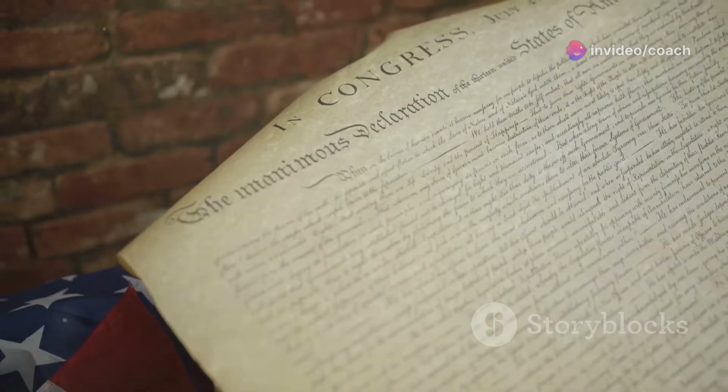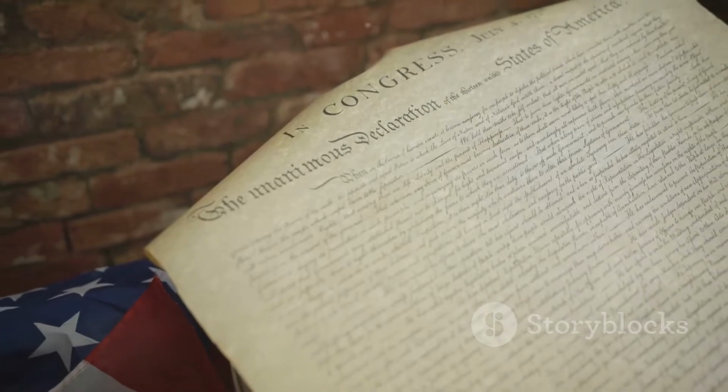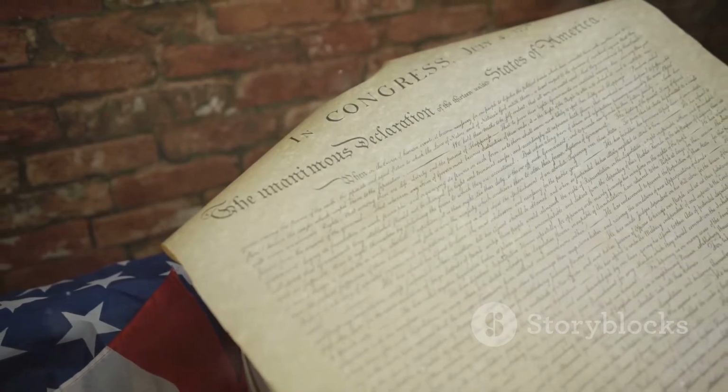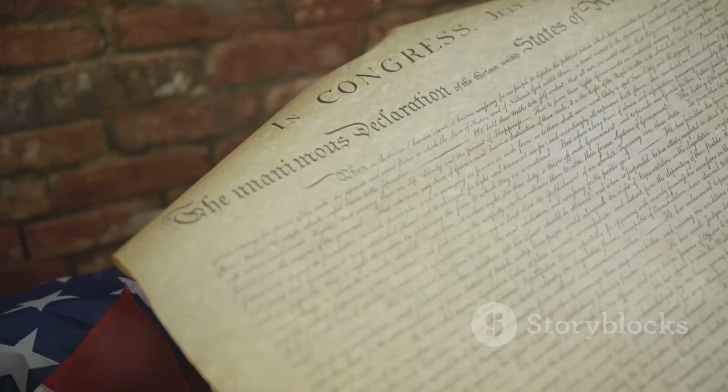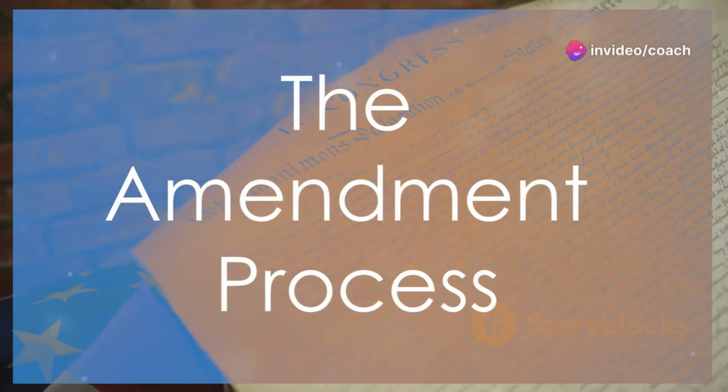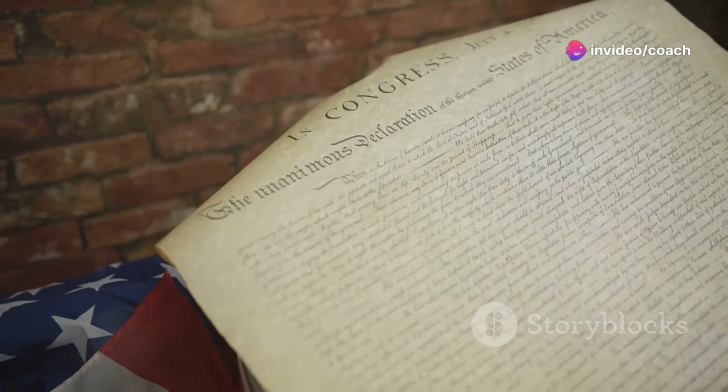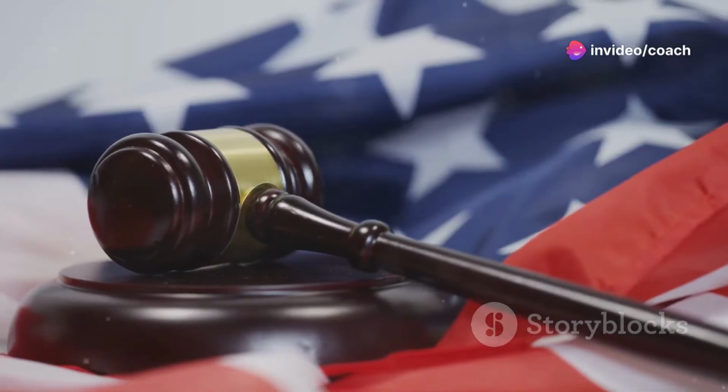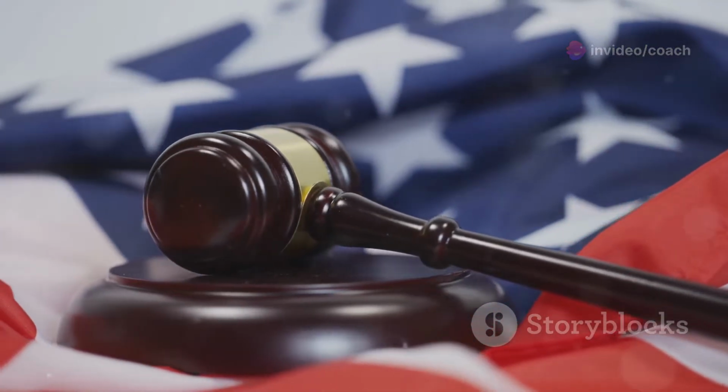Article 5. The Amendments. Article 5 talks about how the Constitution can be changed or amended. It has 1 section. Section 1. The Amendment Process. This section says that there are 2 ways to propose an amendment to the Constitution.